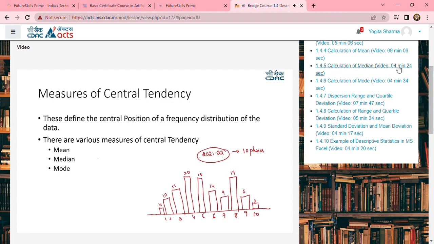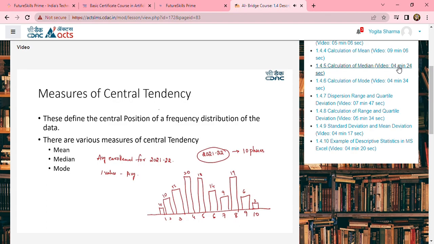what is the average enrollment for the academic year 2021-22? So what we have seen is the frequency distribution here, but by looking at the frequency distribution, we are centering down to one particular value, which is nothing but your average. And the same way, I can extract one particular central position based on this particular data. So hence, this is called a central tendency.